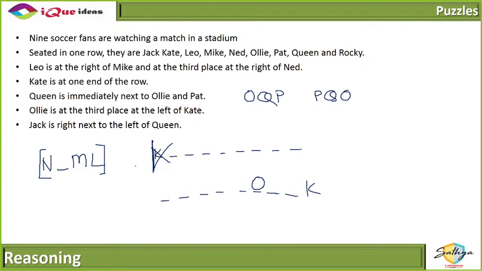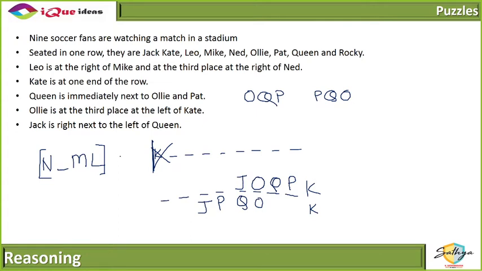Now, Jack is right next to the left of Queen. Now first, either we can place O here and we can place Q and P here, or I can place O here and I can place Q and P here, right? These are 2 possible arrangements they can go. Jack is right next to the left of Queen. So if this is Jack, next to the left. So this is Jack, if this is Queen, next to the left, right? Either one of them is Jack.